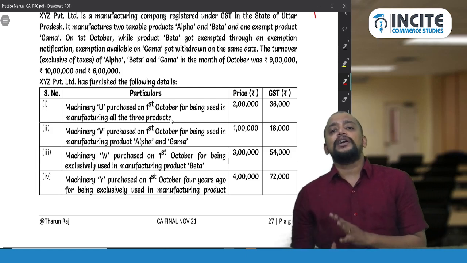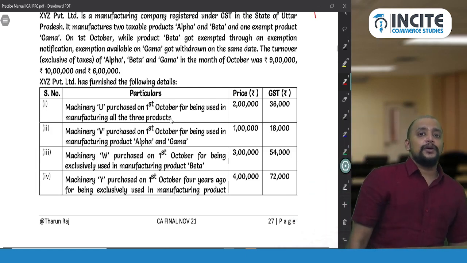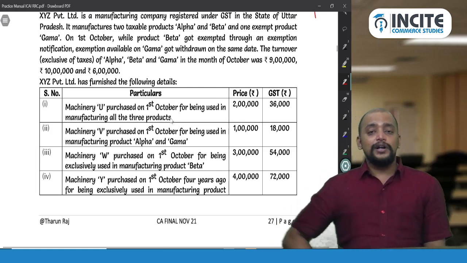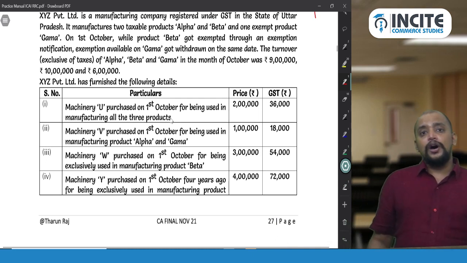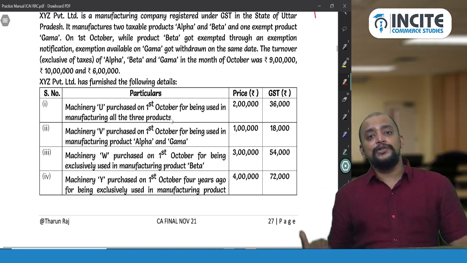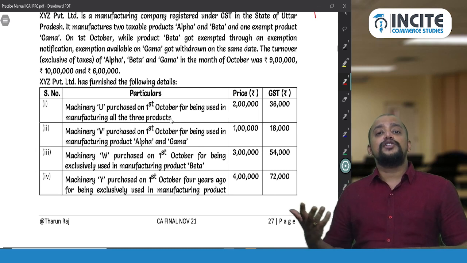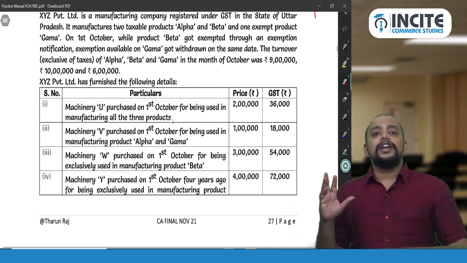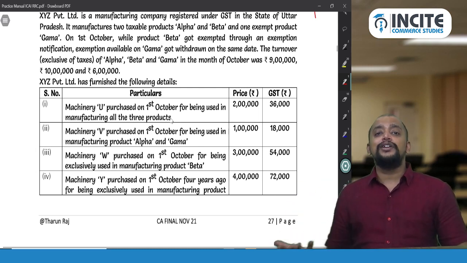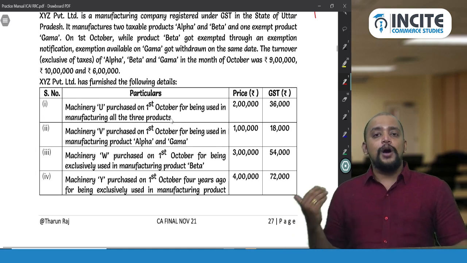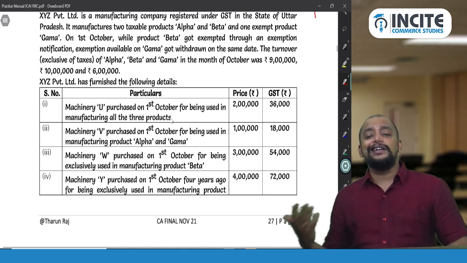Now whenever you get a question like this, you need to prepare a working note in the answer sheet. What is that working note? How much is the ITC availed during the current month, and what is the common credit? If you are able to get it, then the computation will be very simple. Once you know the common credit, you will know the ITC to be reversed.